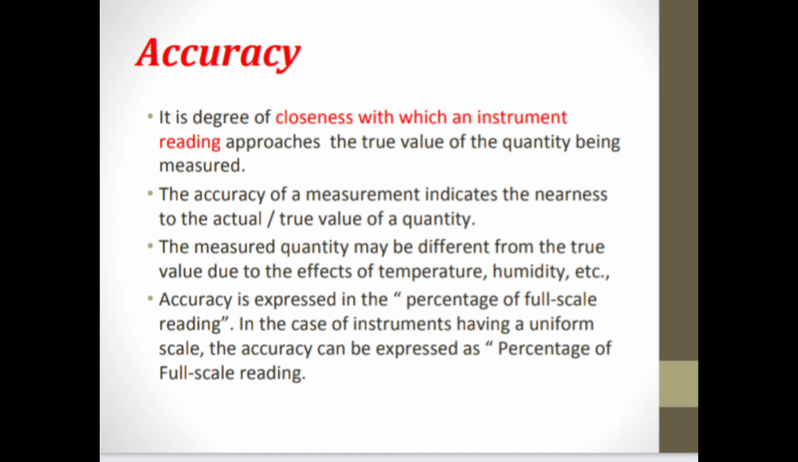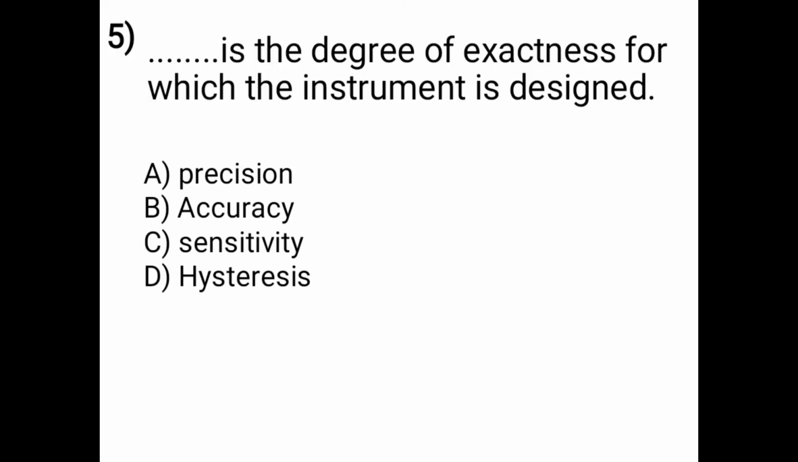Then question number 5th is, what is the degree of exactness for which the instrument is designed? Options are A is precision, B is accuracy, C is sensitivity, and D is hysteresis. So the correct answer is option A, precision. So precision is the degree of exactness for which the instrument is designed. We see in detail what is precision.